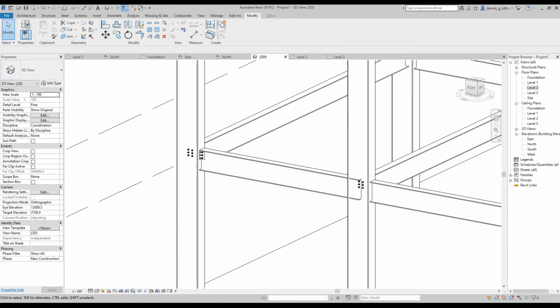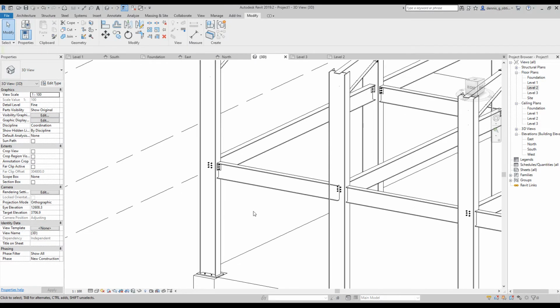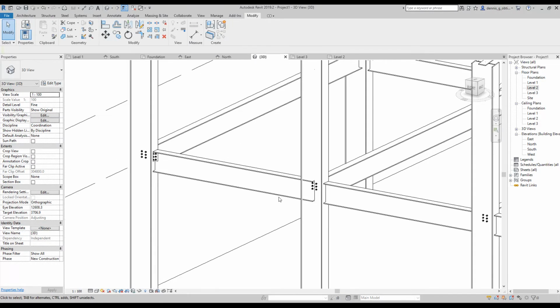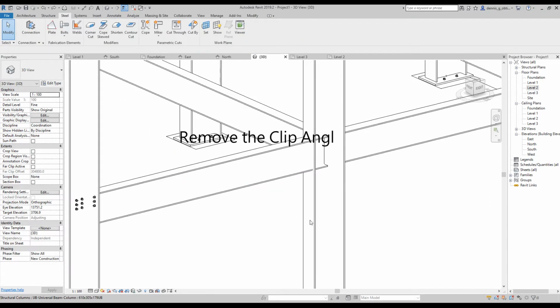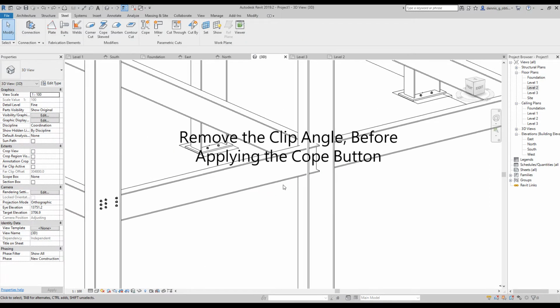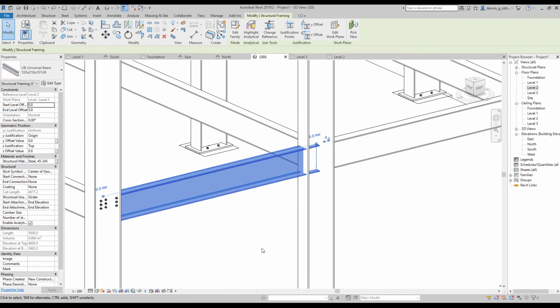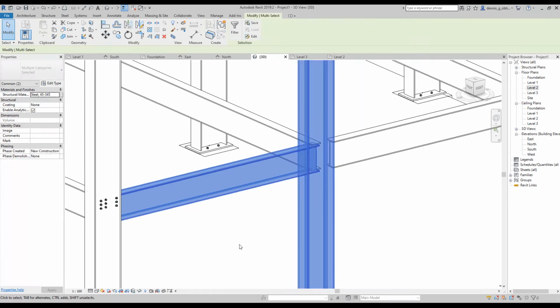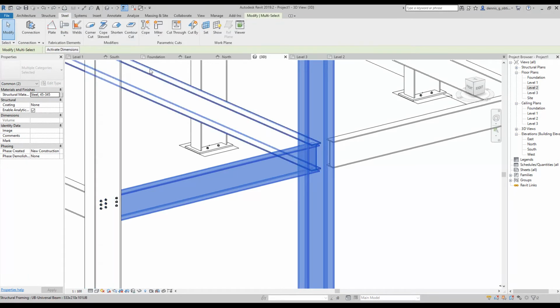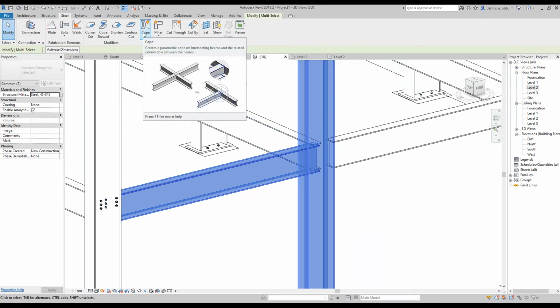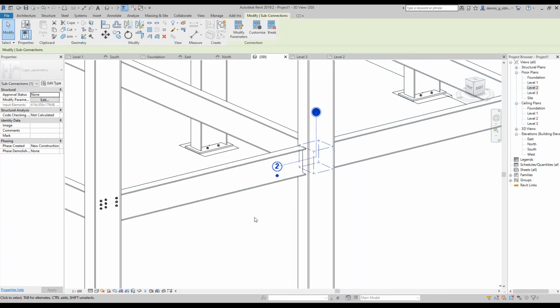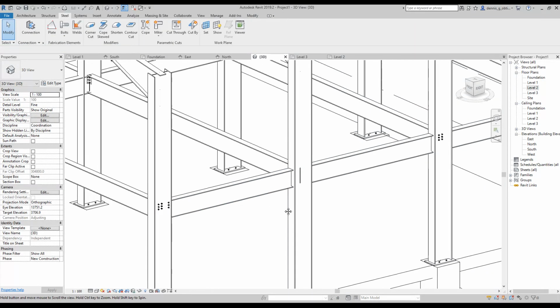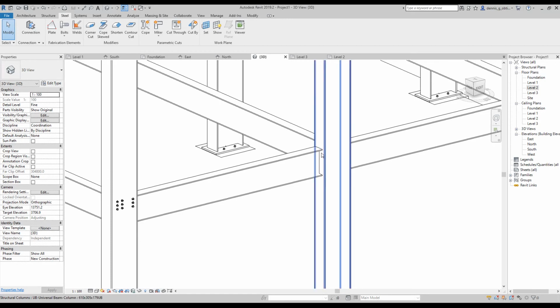While copying the angles, you can notice that this beam is going inside this column. What you can do here is you can select the beam and the column, and on the steel button here, choose this cope button, and automatically Revit will adjust the beam on the face of the column.